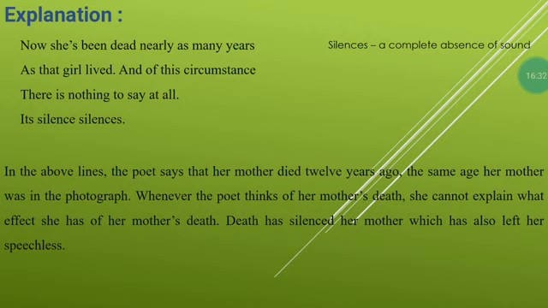mother died when she was just 12 years. The poet says that her mother died 12 years ago. The same is her mother in the photograph. Whenever the poet thinks of her mother's death, she cannot explain what effect her mother's death has had on her. Death has silenced her mother, which has also left her speechless.